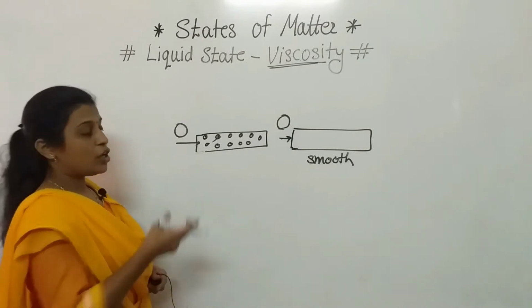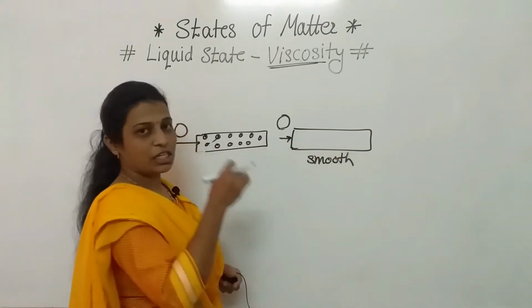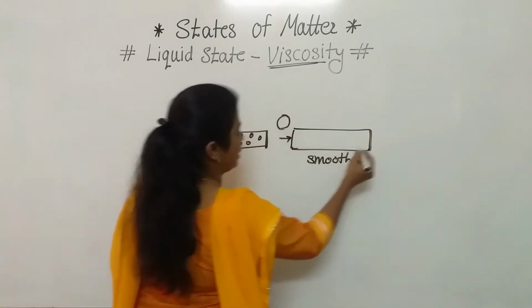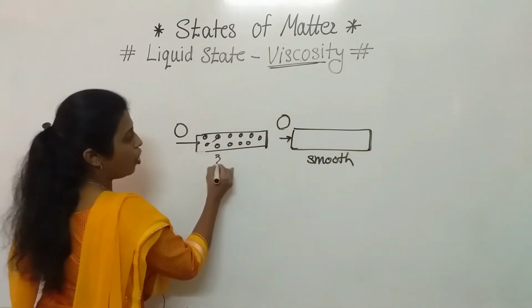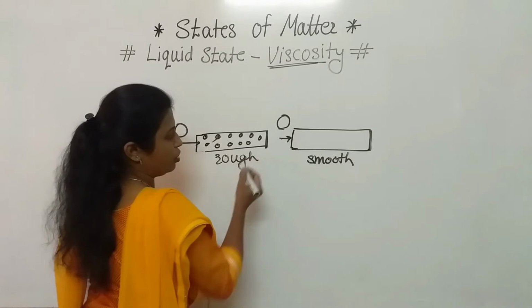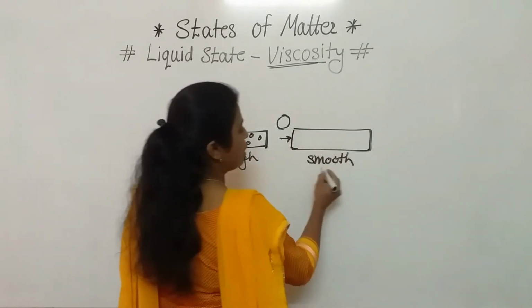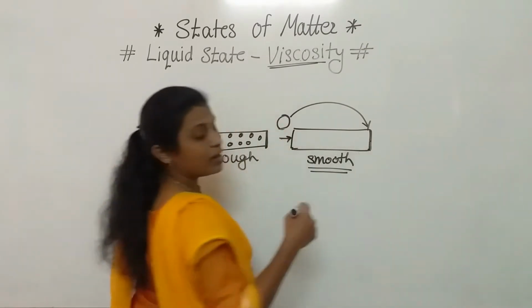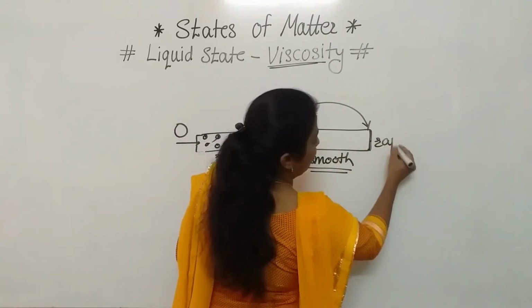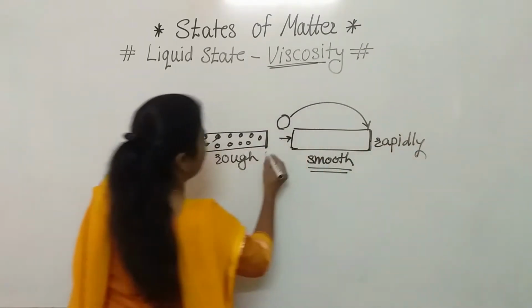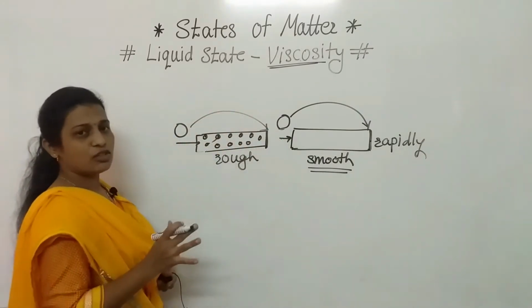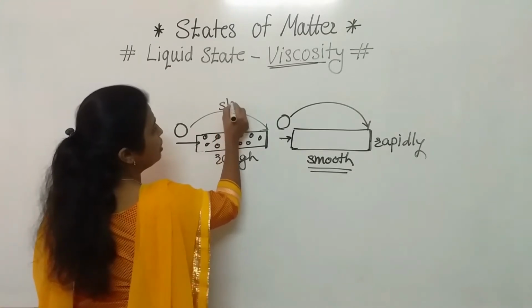Which one will move fast, or which one will come at the end first, on this rough road or on that smooth road? Yes, your answer is correct. On the smooth road, that ball will come at the end rapidly. On the rough road, that will also come, but that will come slowly.